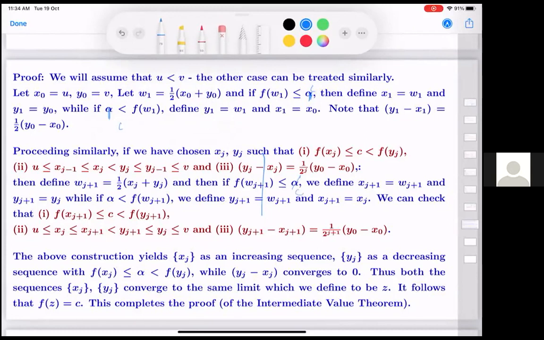We update xj plus 1, and if it is bigger, then we update yj plus 1. Keep the xj, please. And then we can just note that these properties continue to hold. So if you have got an xj, yj pair up to time j, this is holding, then at j plus 1 also it holds. And therefore, we have got a sequence. Thus, both the sequences xj and yj converge to the same limit, which we define to be z. It follows that f(z) is c.